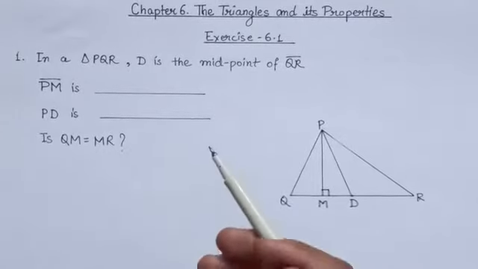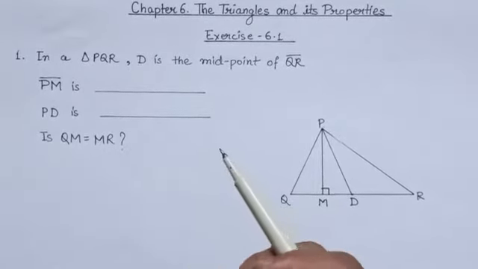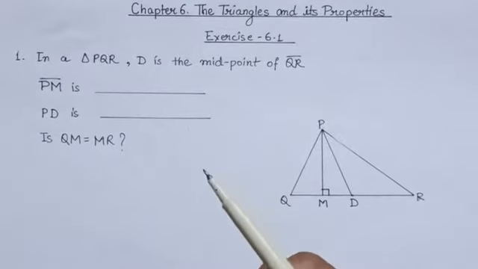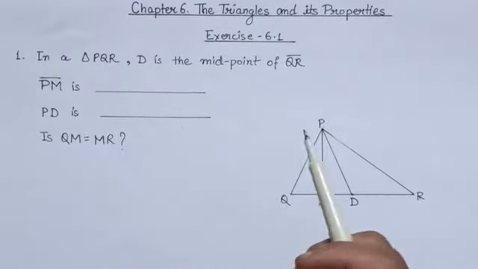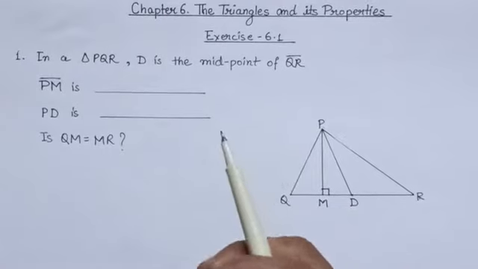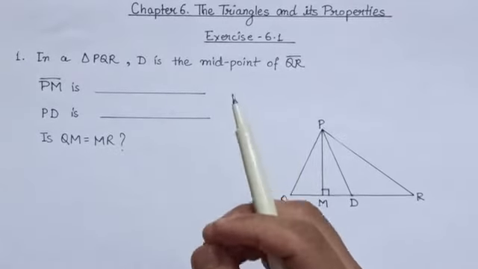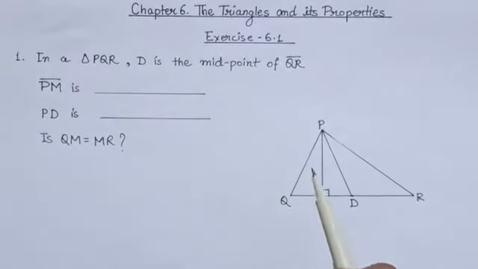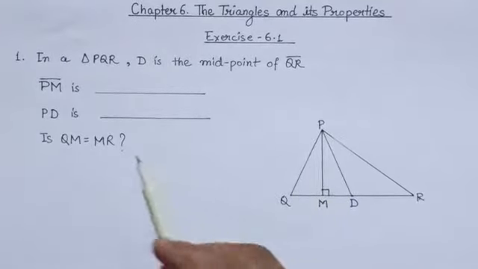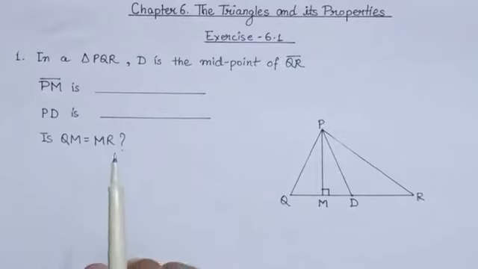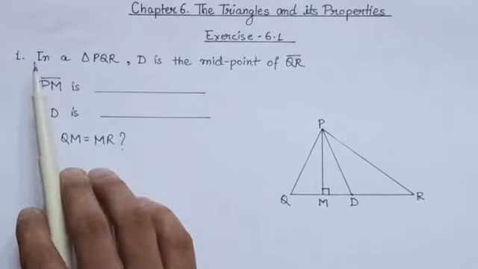Median is that line segment which starts from a vertex and meets the side opposite to that vertex at its midpoint. And altitude is that line segment which starts from a vertex and meets the side opposite to it at right angle. Okay, so keeping this concept in mind, let us solve our first question.